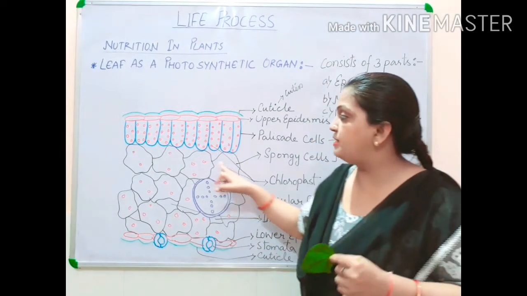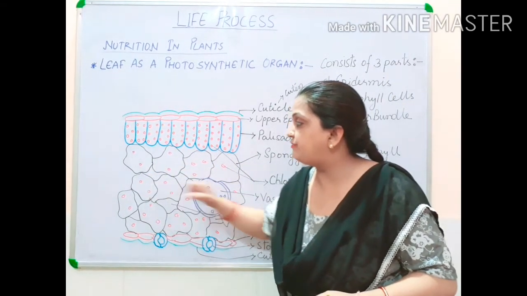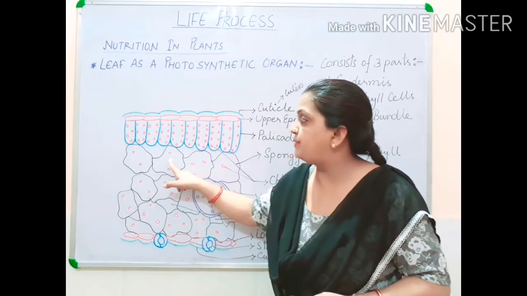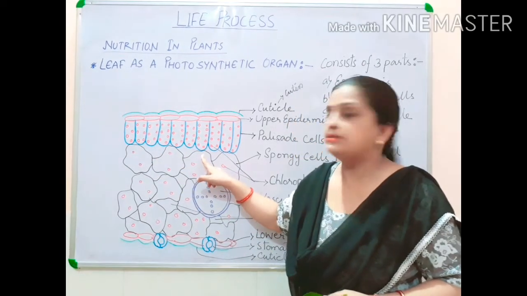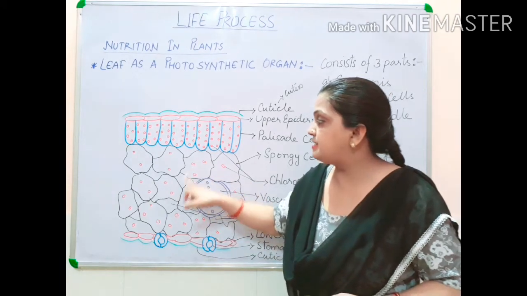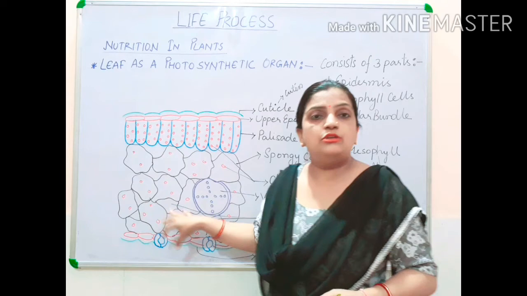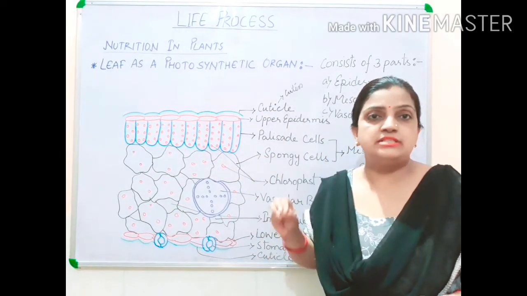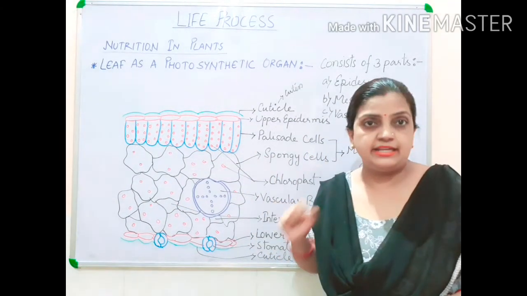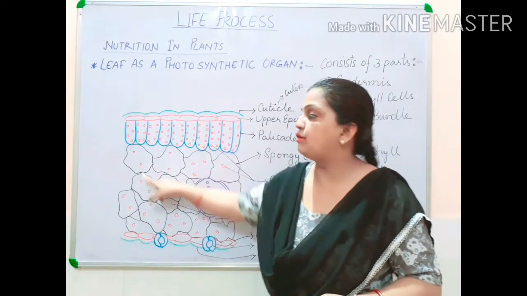But spongy mesophyll cells are separate from each other. This cell is separate, there is a gap here. This is another cell, gap here. This cell is separated by a gap. So these cells are loosely arranged. Spongy mesophyll cells are loosely arranged and they have less number of chloroplasts.